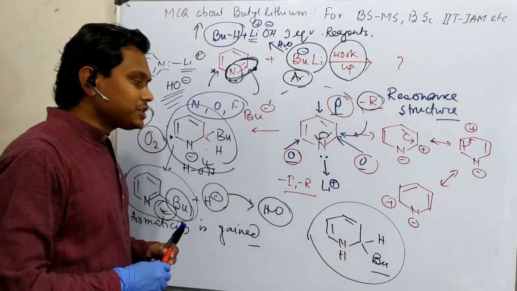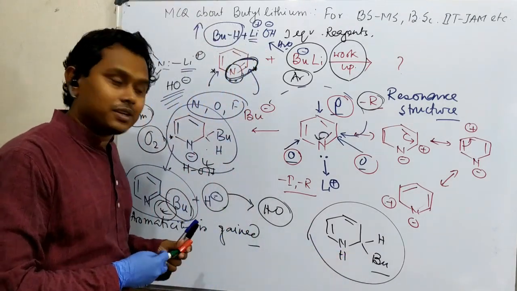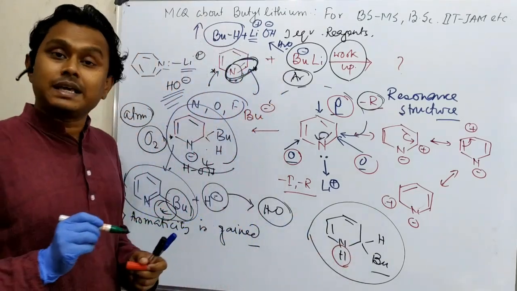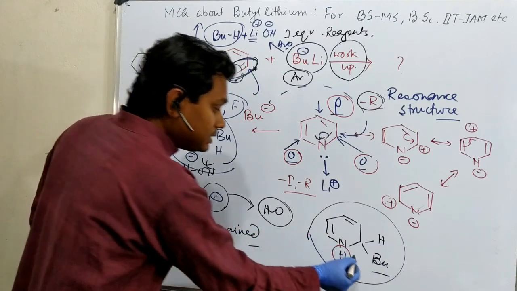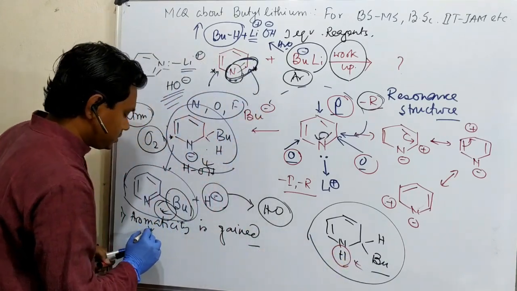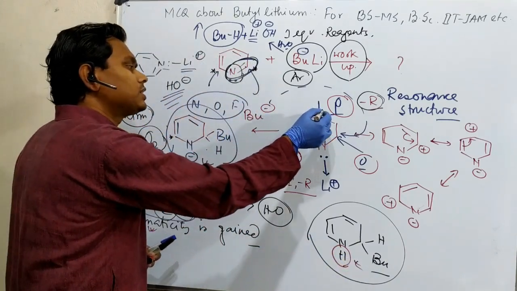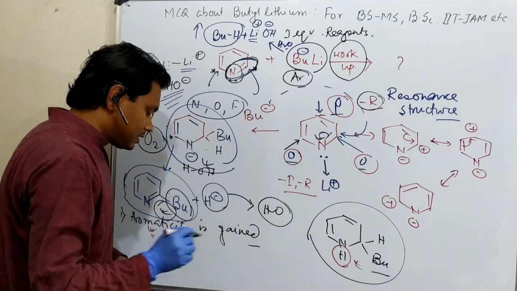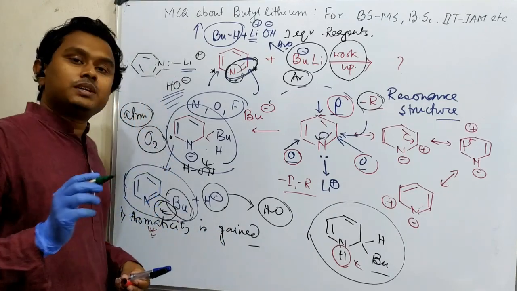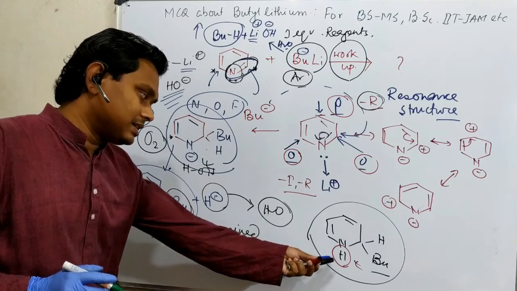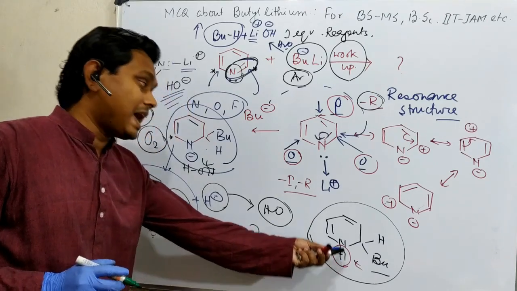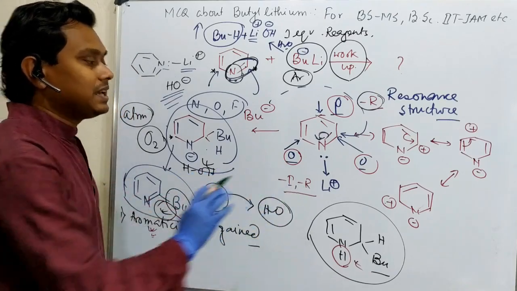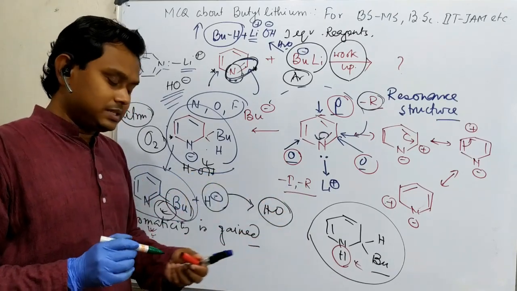Okay. So why have I given it? To make you confused, because I expect the majority of students will be confused between this option versus this option. Option 4 I believe the majority will not consider, but you have to understand this part. So now based on that you have to eliminate this option as aromaticity is gained in this structure, so that is eliminated. Now this is the end of this discussion.